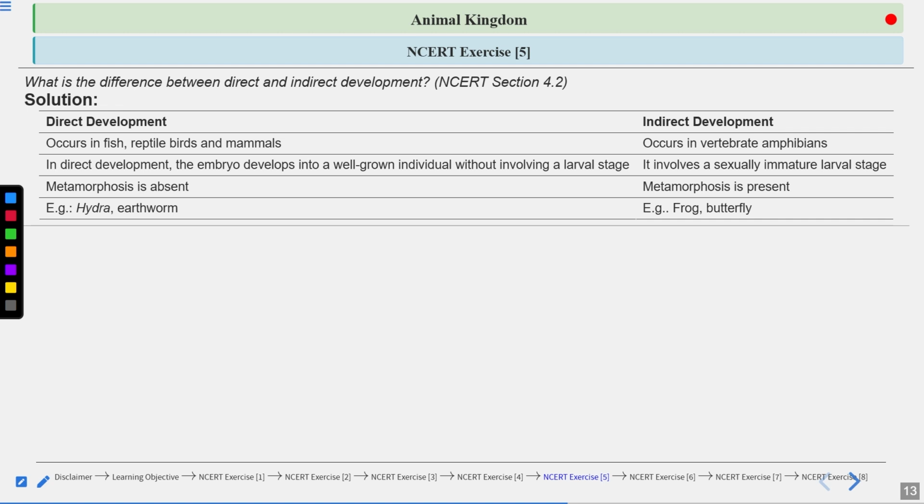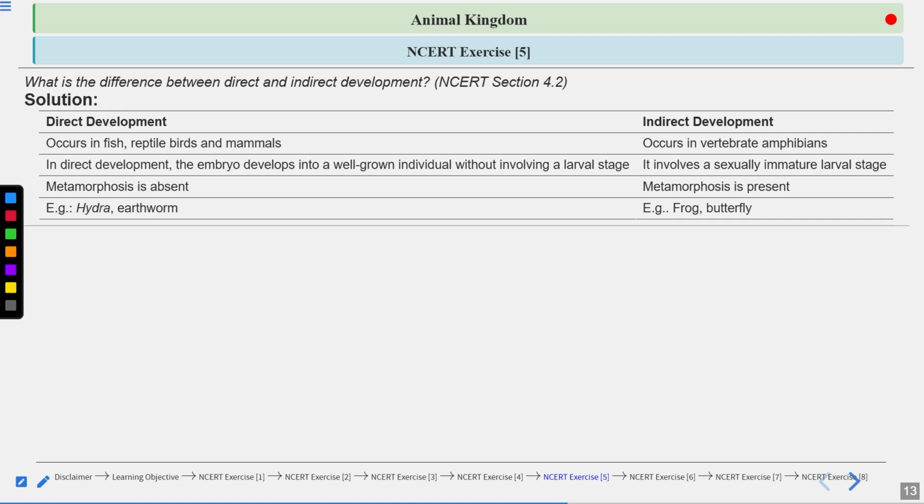So in the second line, in direct development, the embryo comes out as a well-grown individual without involving a larval stage. So here, no larval stage formation takes place.